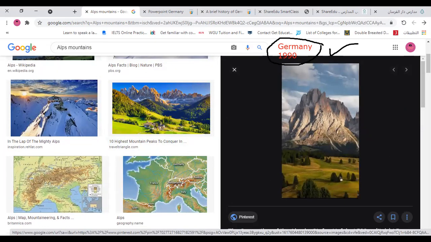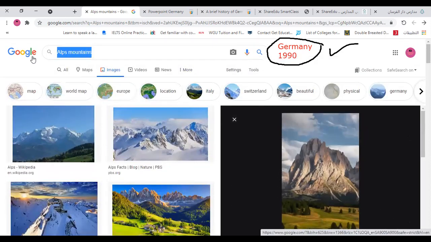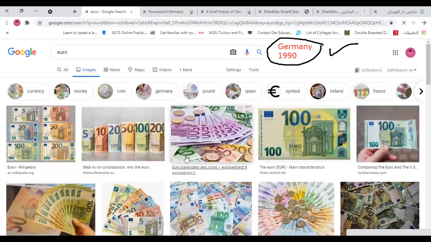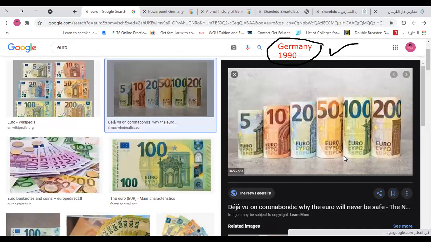Okay, the president of the Federal Republic of Germany is Frank-Walter Steinmeier. Today, it is one of the leading countries in Europe in terms of economy. The currency used in Germany is the euro. Okay, what they use as currency is the euro. This is the currency that they have. We have the real, America has the dollar. There they have what? Euro. This is the euro, their currency.